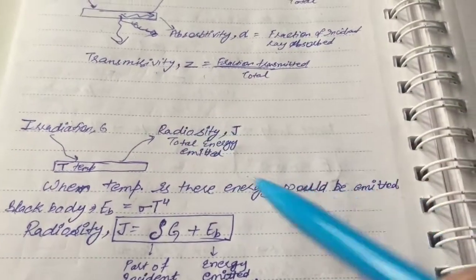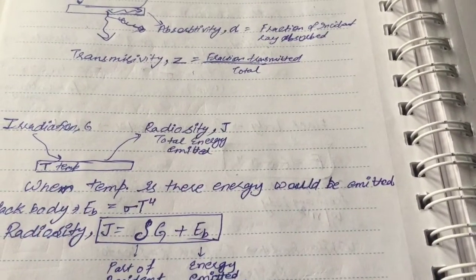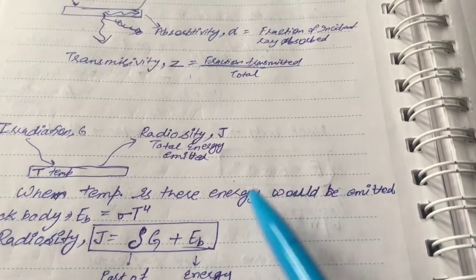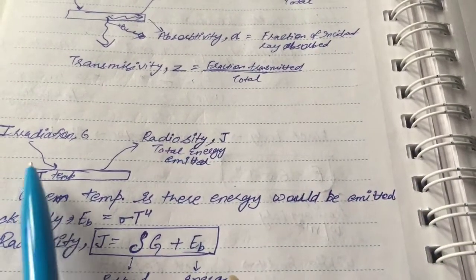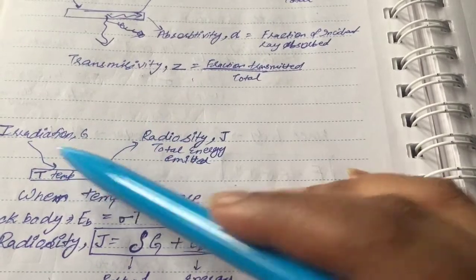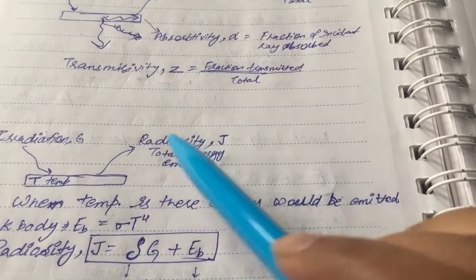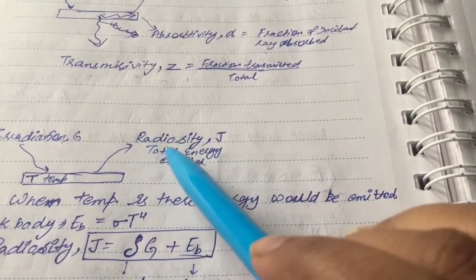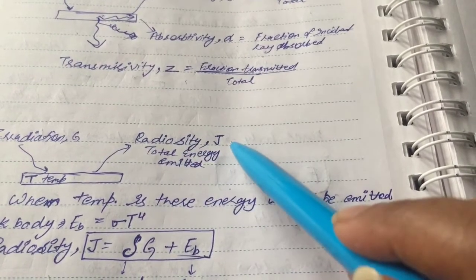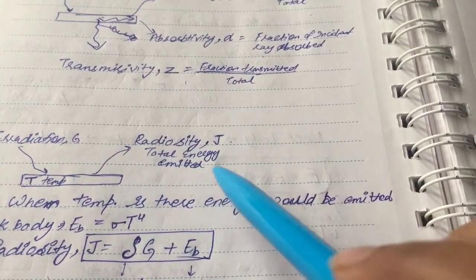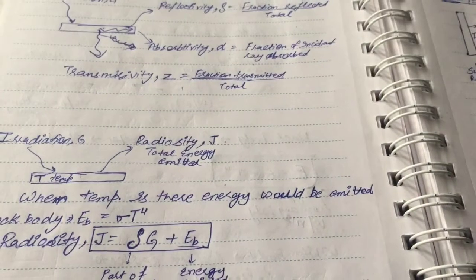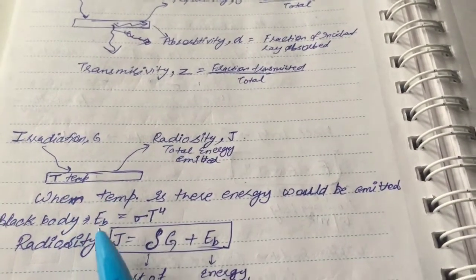In case of a black body, when temperature is there, energy would be emitted. Irradiation which is taking place on a body, the radiosity, denoted as J, is total energy emitted when there is some temperature.